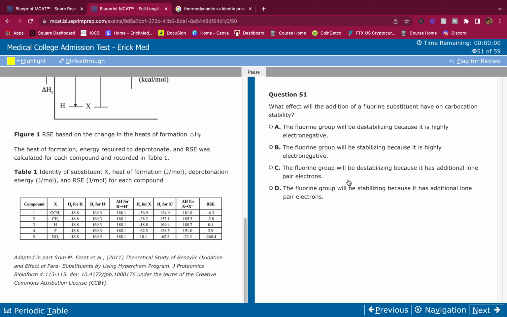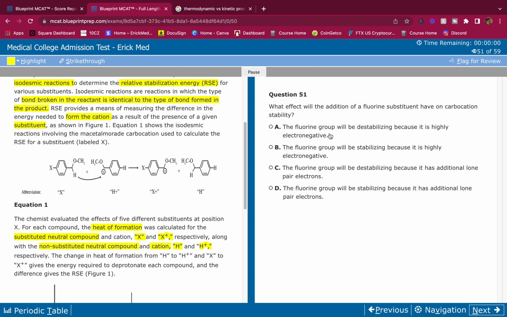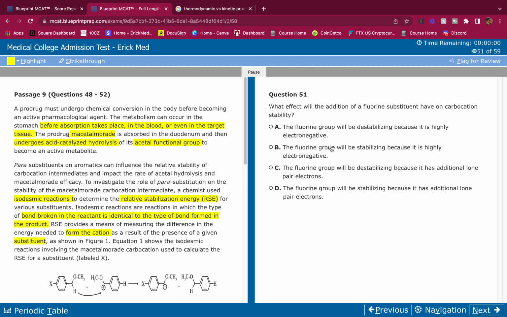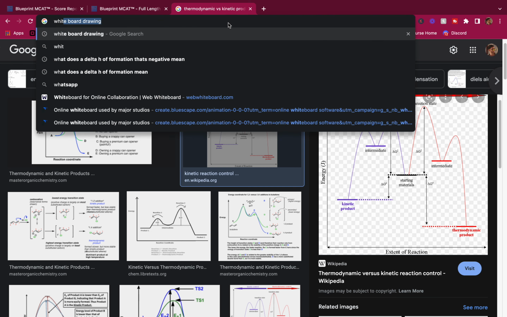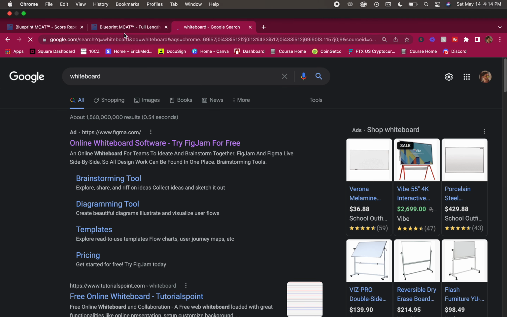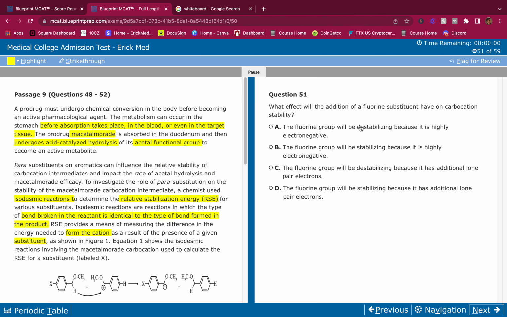What effect will the addition of a fluorine substituent have on carbocation stability? Great question. Very, very great question. I love this passage so much. High yield organic chem question right here. I'm going to have to use a whiteboard for this one because I really want to explain it to you guys. I'll tell you the answer right now if you want to skip my little lecture here.